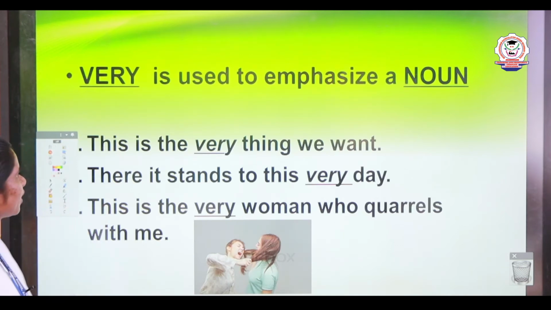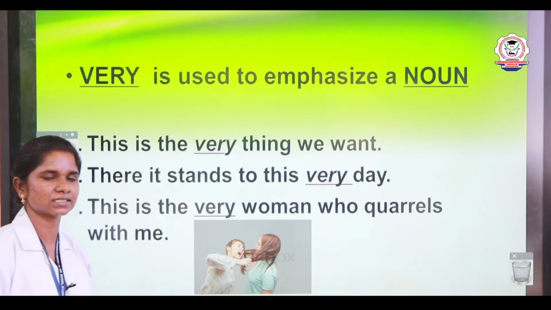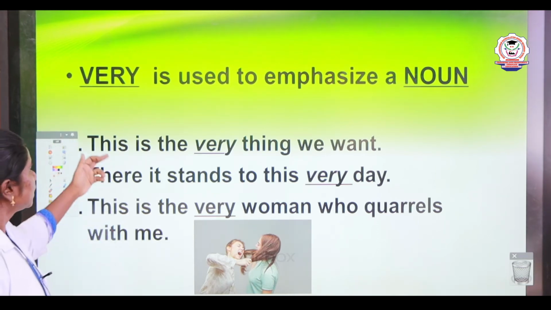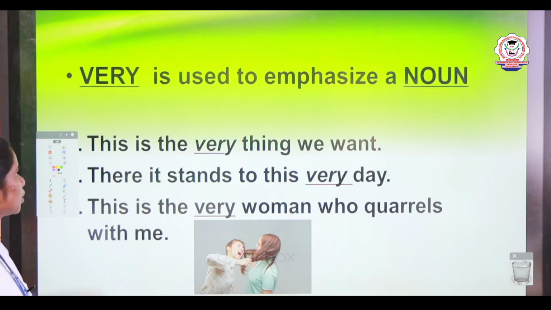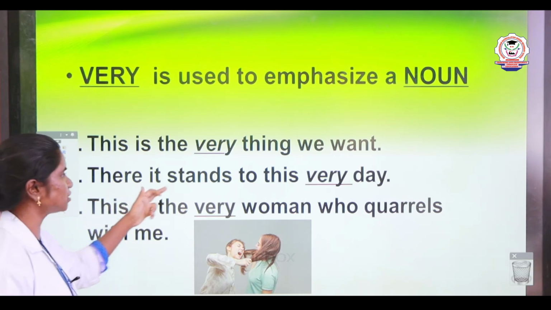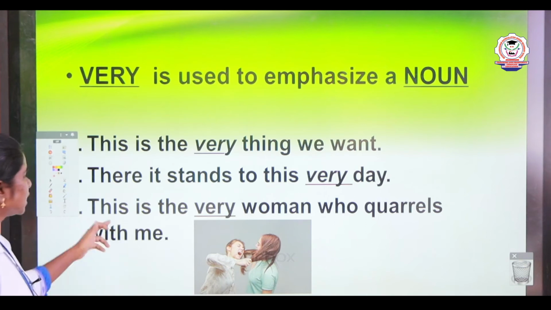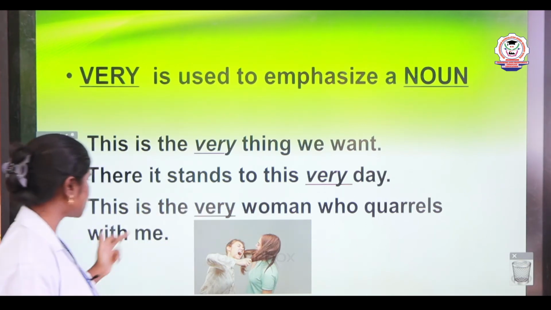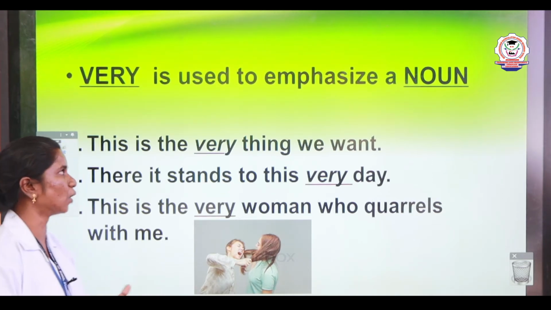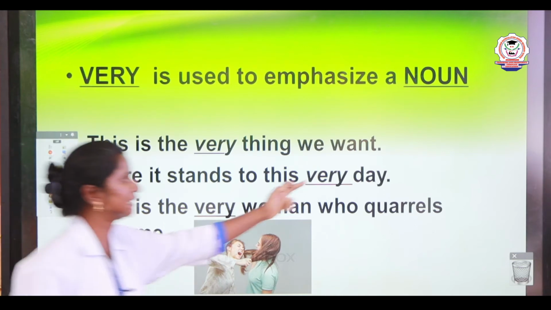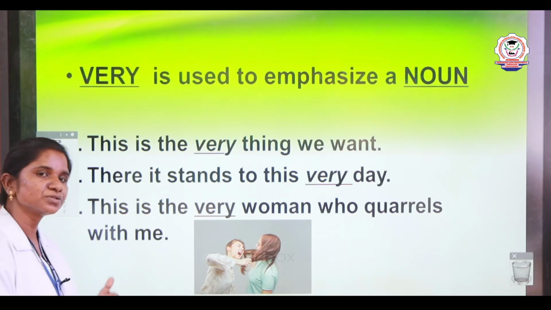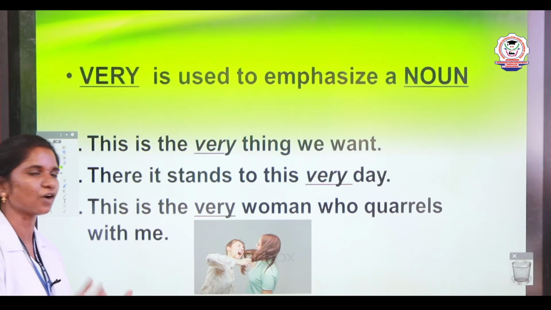Moving on to the next one, very is used to emphasize a noun. We know what is a noun. Noun is a naming word. Let us look at the sentences given here. This is the very thing we want. There it stands to this very day. This is the very woman who quarrels with me. Here, very is used to emphasize a noun. Thing is a noun. Day is a noun. Woman is a noun. So, very is used here to emphasize the noun mentioned in the following sentences.